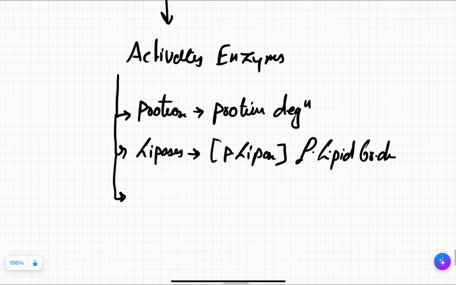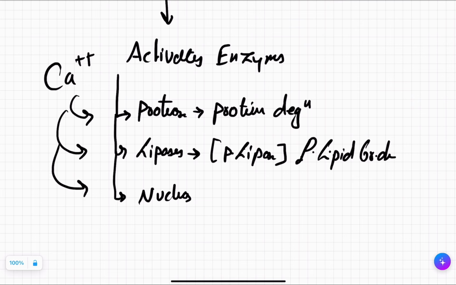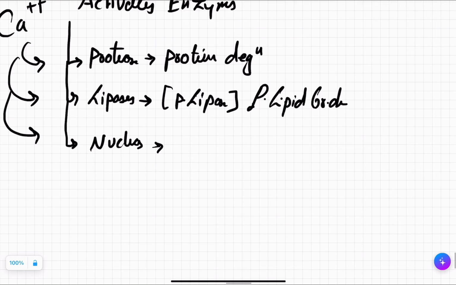Similarly, we will have nuclease. All of these enzymes are already present inside your cytoplasm, but they are present in inactive condition. But when the calcium enters inside, they get activated. So nuclease will also cause the destruction of your nucleic acid, but it doesn't happen in a single stream.